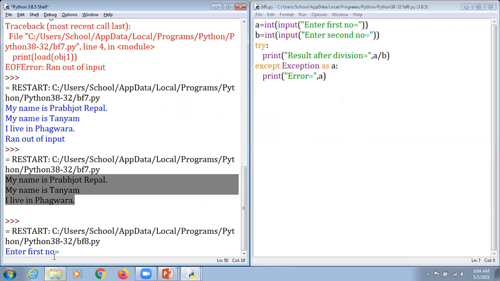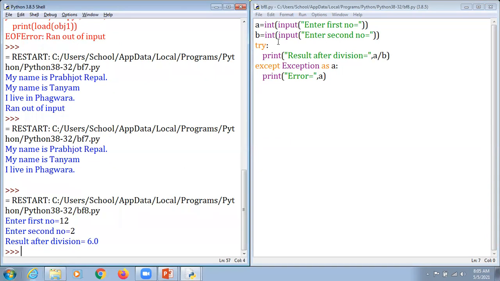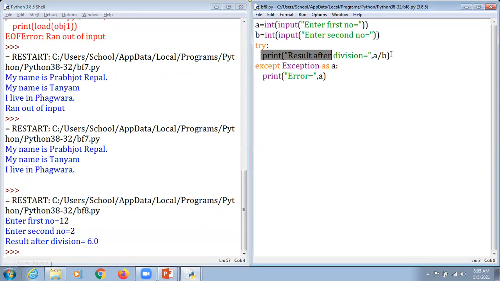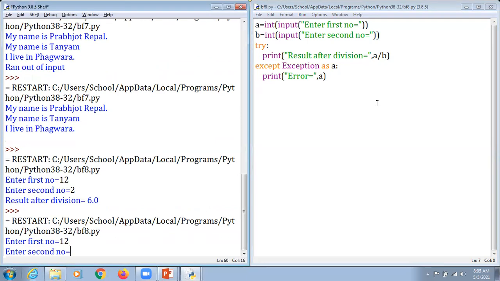Kindly concentrate here. I have mentioned 12 here, and this time I'm going to mention 2 here, and it says yes, when we perform this, it moves towards try, and it displays the content if it is working the appropriate way. Now what happens if I press F5 again and enter 12, and here it is 0.